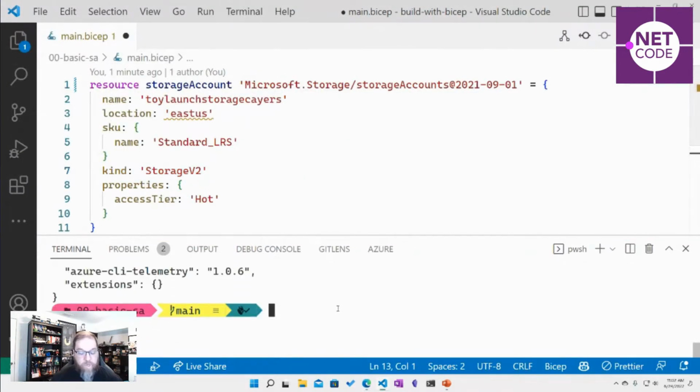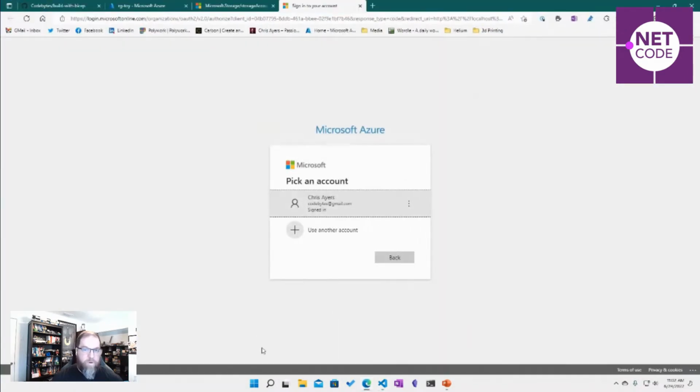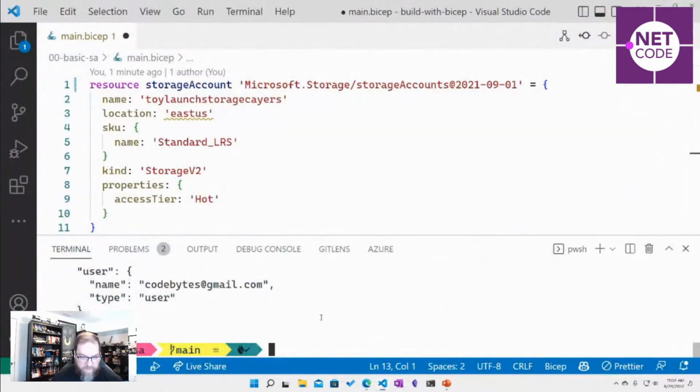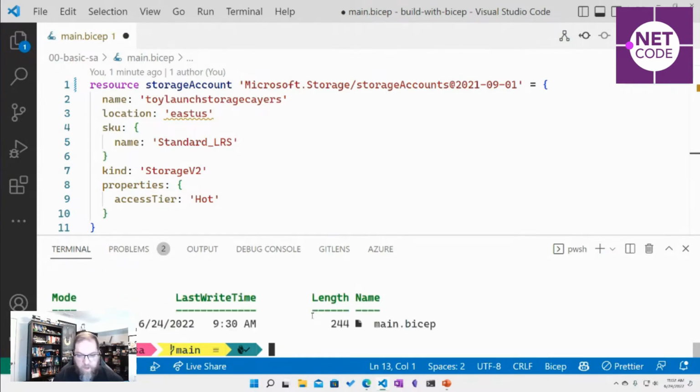And so one of the things I'm doing, because I'm going to use the AZ CLI, is I'll need to log in. So this will open a browser. I can log into my account, and then that gets authenticated, and my tenants get set. If I want to deploy a Bicep file from a command line, I make sure I'm in the right directory. I am. I need a resource group. So you can deploy Bicep files at any scope. There's lots of options. You can deploy it at a subscription or a management group level. You can deploy it as just a resource group level. So I can do a deployment group.